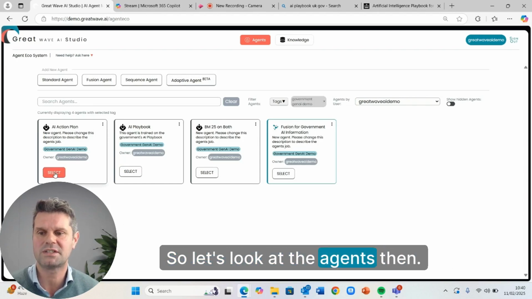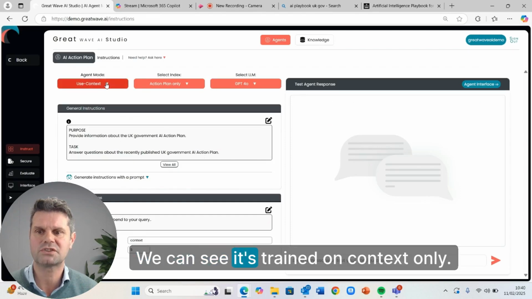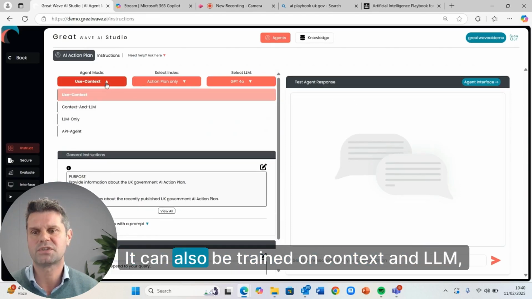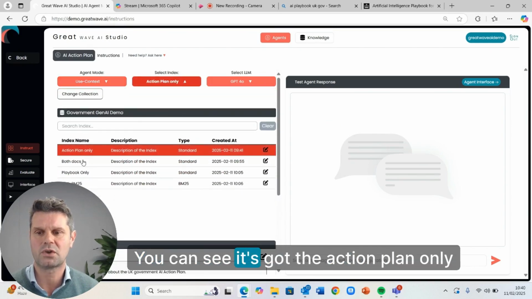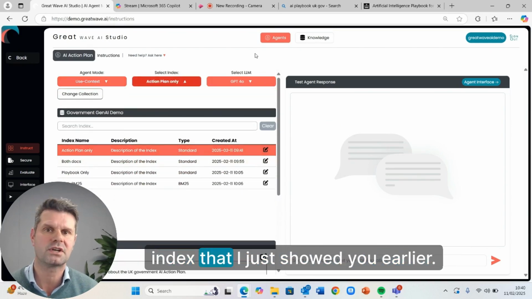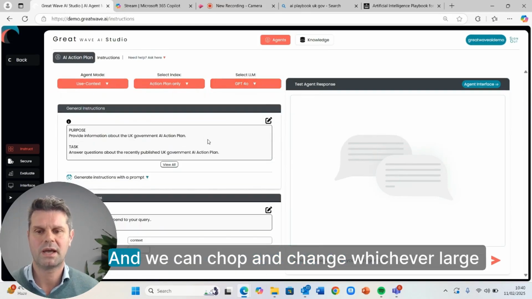So let's look at the agents then. Here's one, the AI action plan. We can see it's trained on context only. It can also be trained on context and LLM only, all the rest of it. You can see it's got the action plan only index that I showed you earlier, and it's using the 4.0 large language model, and we can chop and change whichever large language model we want.